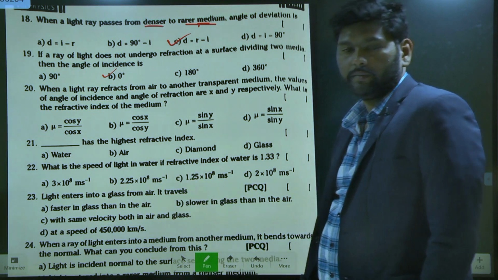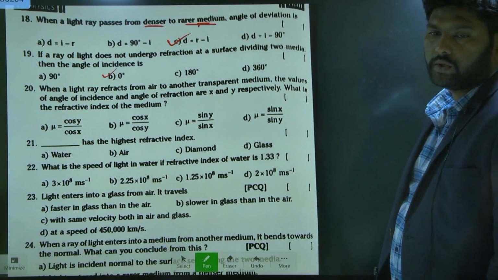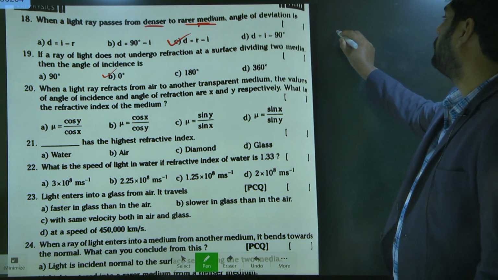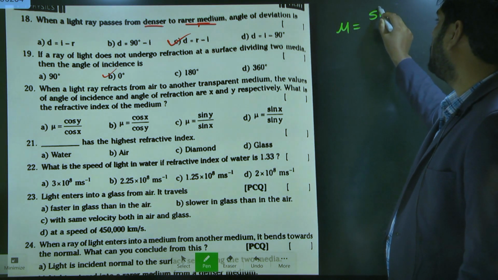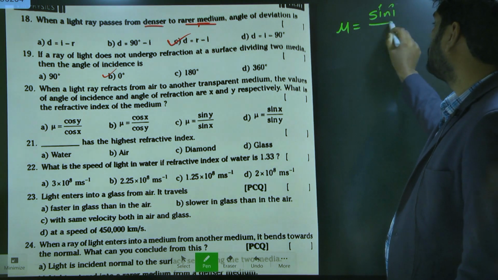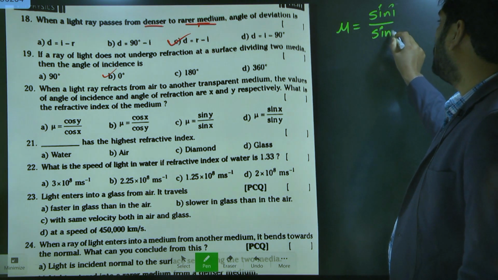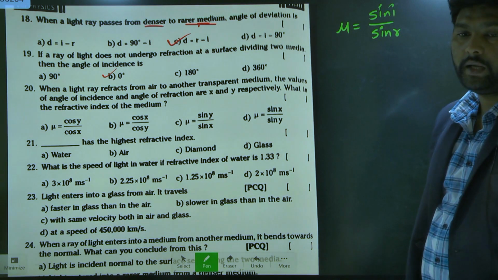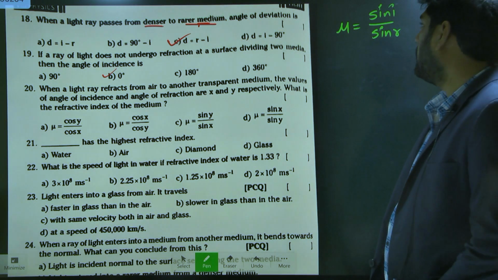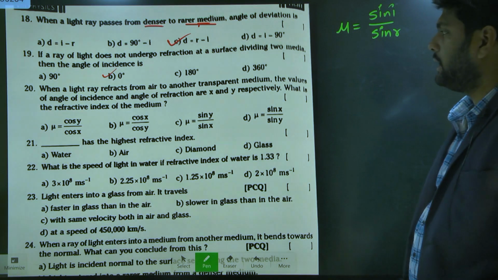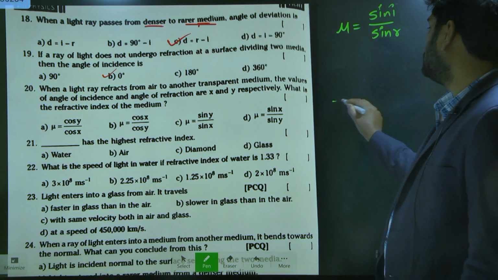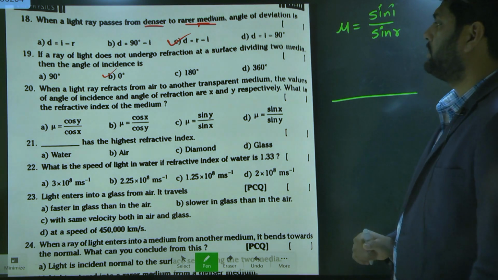Snell's law: Mu is equal to sin I by sin R. Here I means incident angle, R means refracted angle. Now let's see the physical situation.